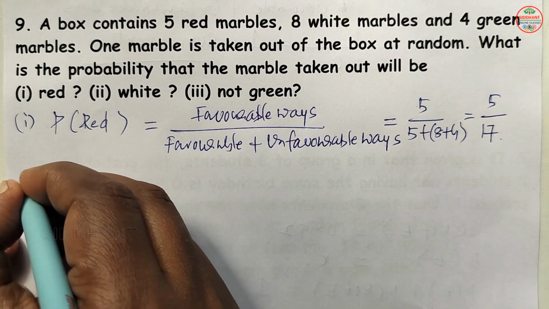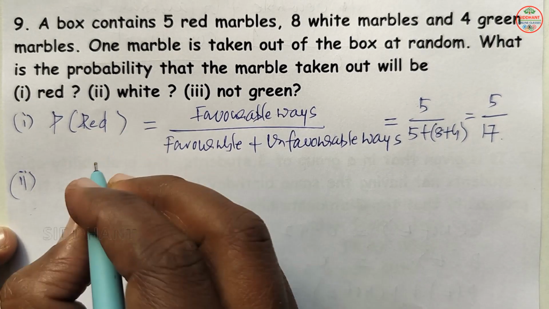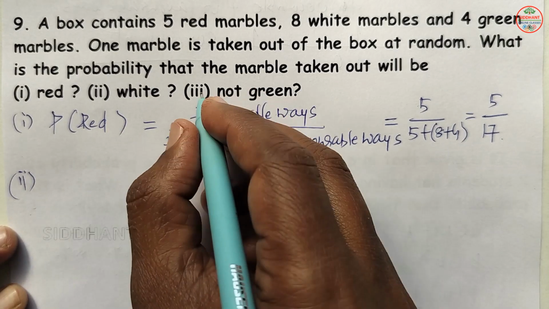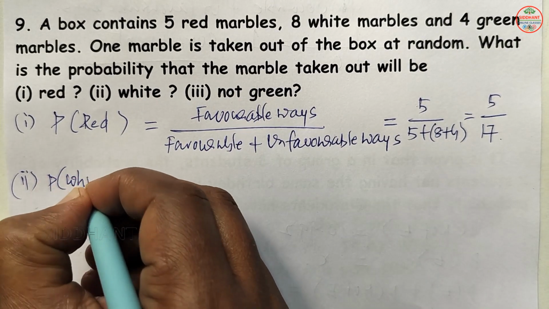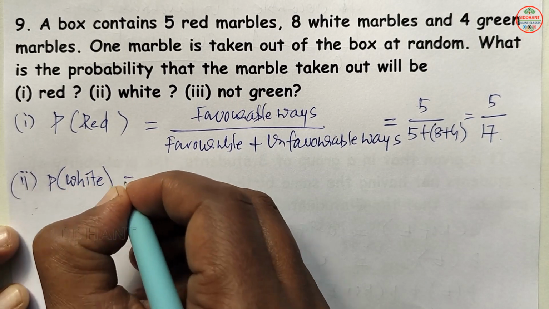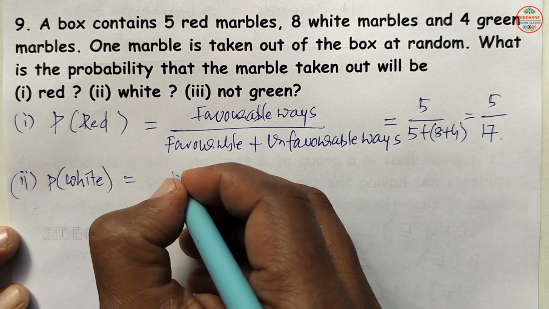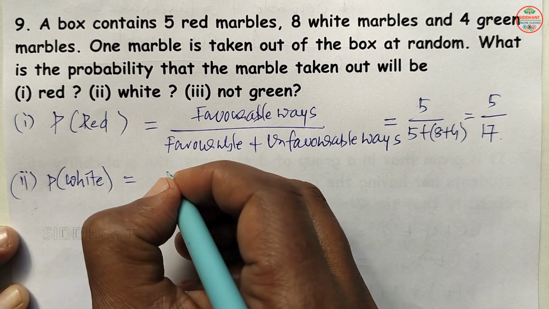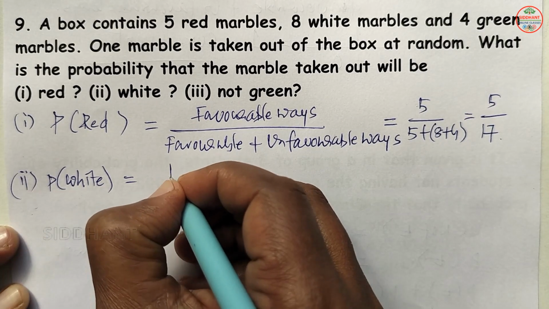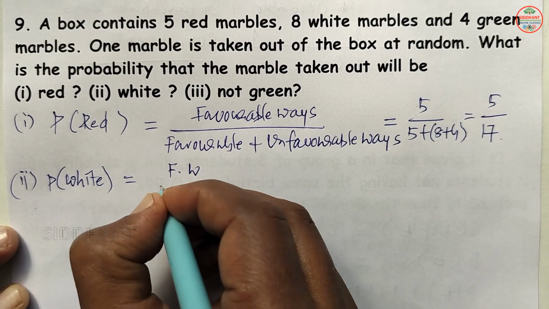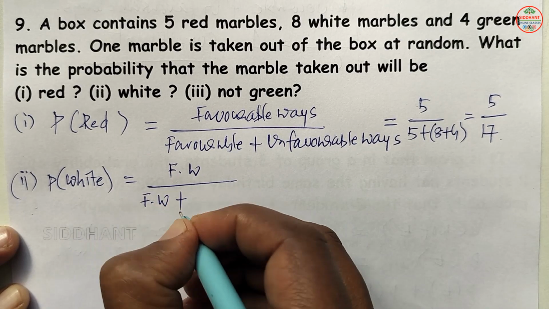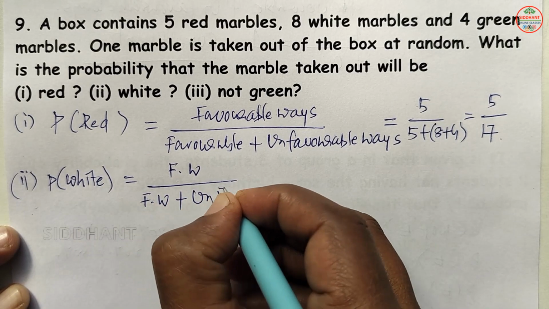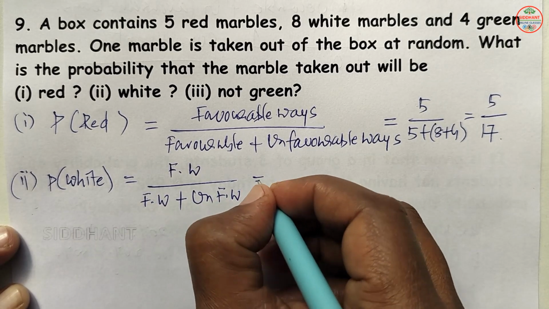Next, when you are going to see the second one, white ball. What is the probability of getting a white marble here? So P of white marble. So when you see the happening side, the question is asked. So favorable ways by favorable ways plus unfavorable ways here.